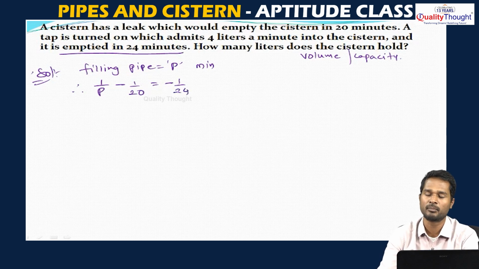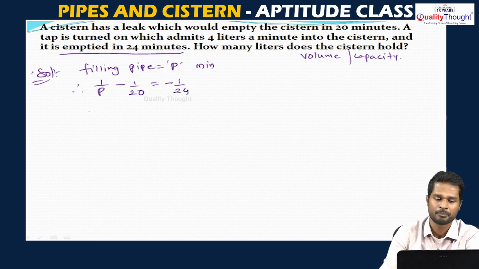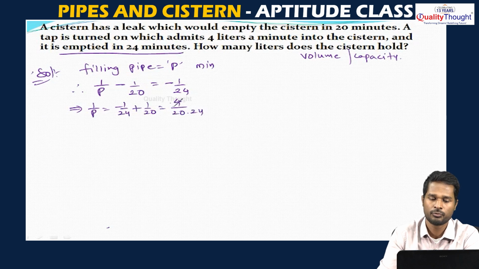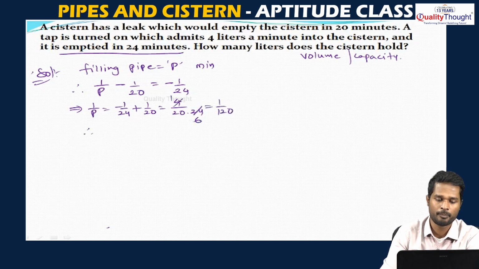So in 1 minute, 1 by 24th of the part will get emptied. So here we will write 1 by p is equal to minus 1 by 24 plus 1 by 20. So this is 4 by 20 into 24, this is 4 ones are 4, 6 fours are 24, this is 1 by 120, therefore p is equal to 120 minutes.